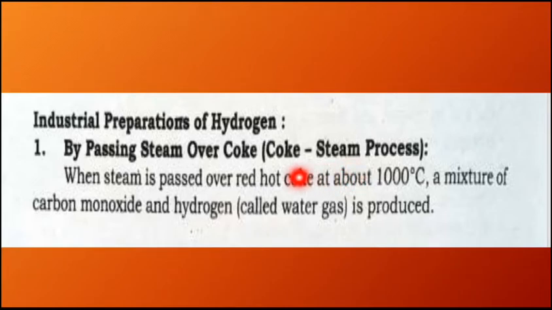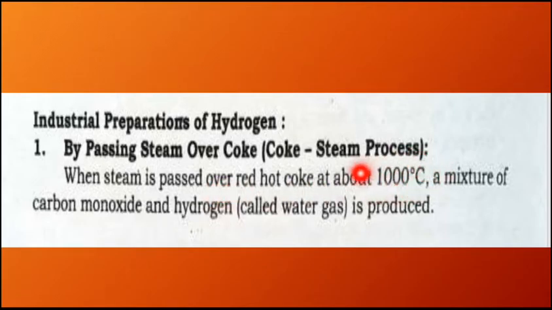And obviously you must be thinking, what is coke? It is actually nothing, just a coal. I will tell you later. First, have a look at what we do in this coke steam process. We basically pass steam over red hot coke at about 1000 degrees centigrade.